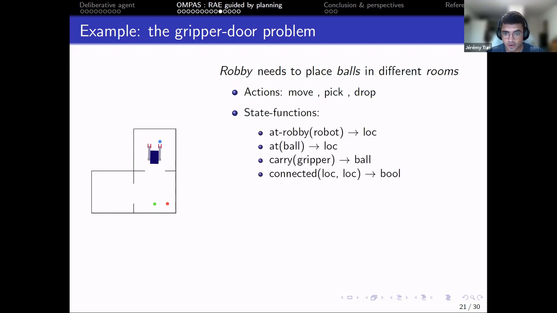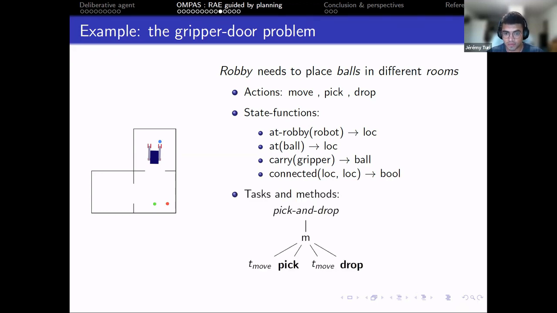There are four state functions. The first one is to state the location of the robot, the location of balls, what gripper of Ruby carries, and how doors are connected. So the connected state function represents the topology of the problem.